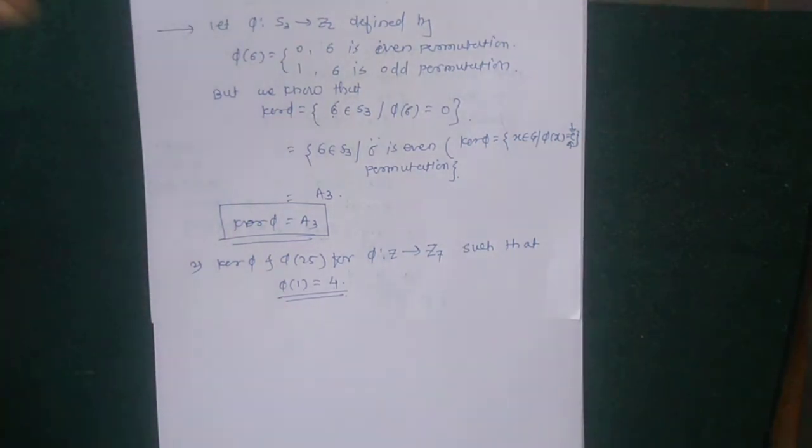Firstly, find kernel phi, then find phi of 25.